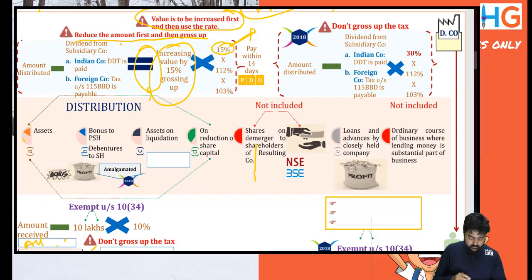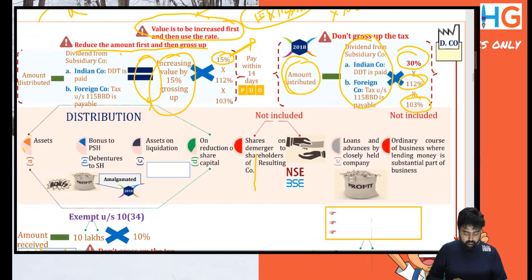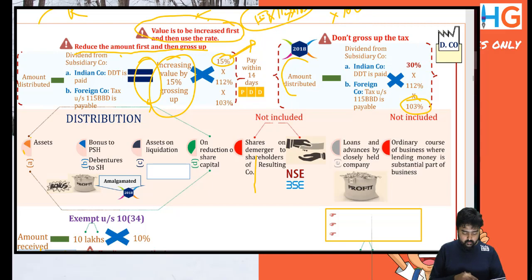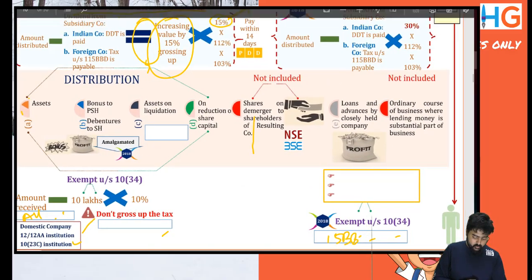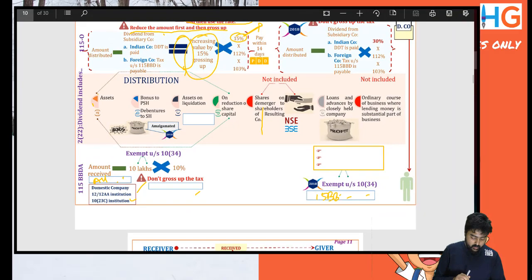Section 22(2)(e) provides that, previously and currently, and I'm discussing the current position after Finance Act 2018, now the company is liable to pay DDT. The company will deduct the dividend from the subsidiary company, etc., and then 30% is applicable: 30%, 112%, 104%. These rates are applicable to 22(2)(e). So this is the discussion that we had for section 2(22) deemed dividend.